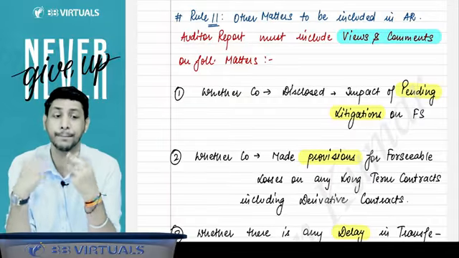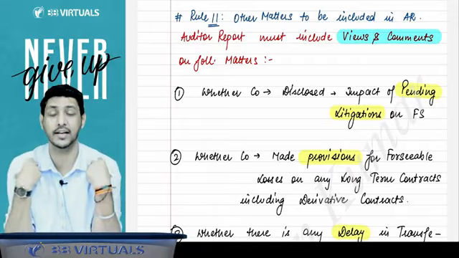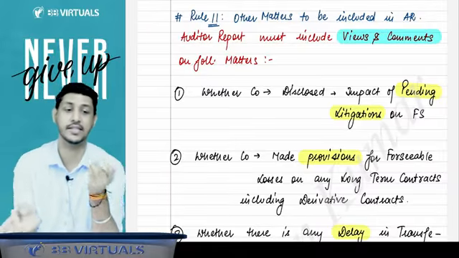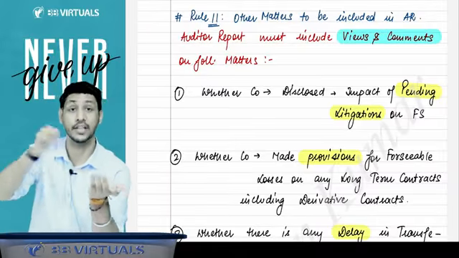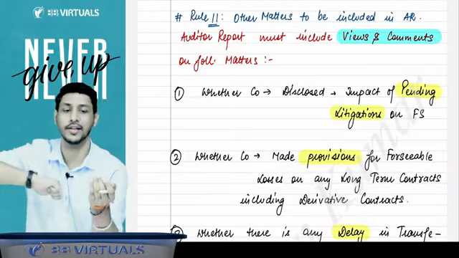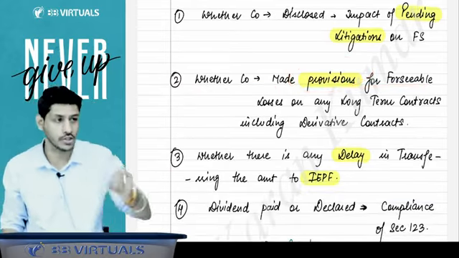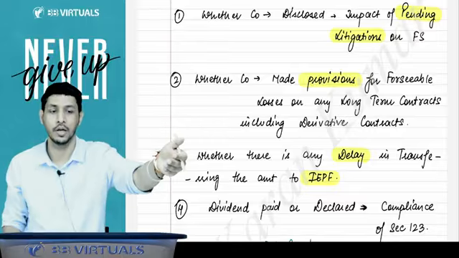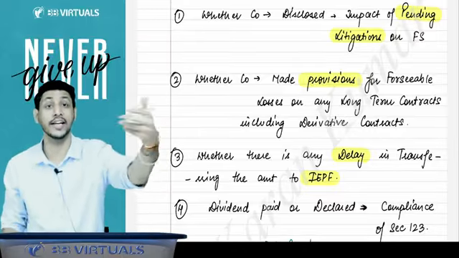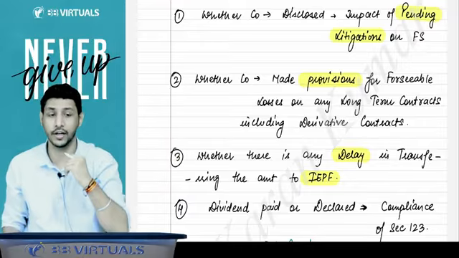Whether the company is having some pending litigation, some pending cases against the company, and whether those pending cases have any impact on the financial statement, and whether the company has disclosed that impact or not. Second point, whether the company made provision for foreseeable losses, the losses which may arise in the near future, on any long-term contract or any derivative contract, whether you have made provision for it or not.